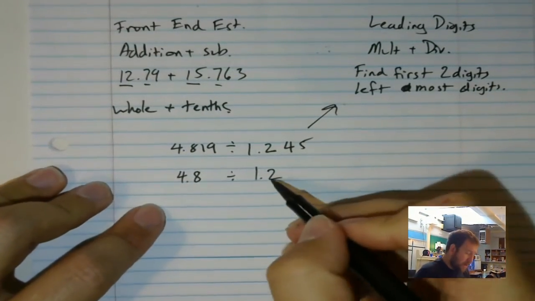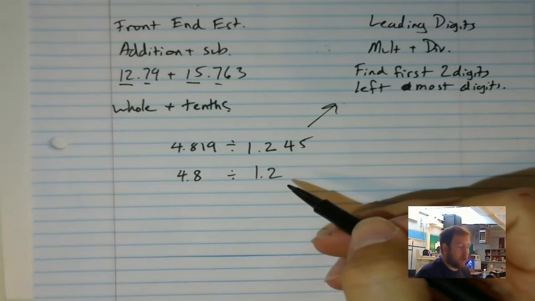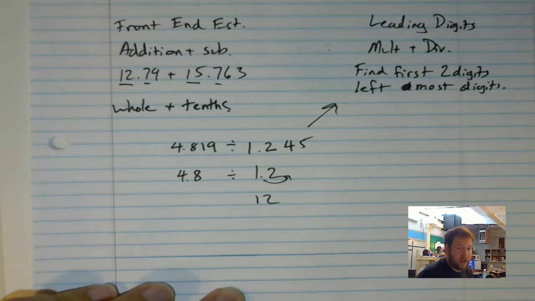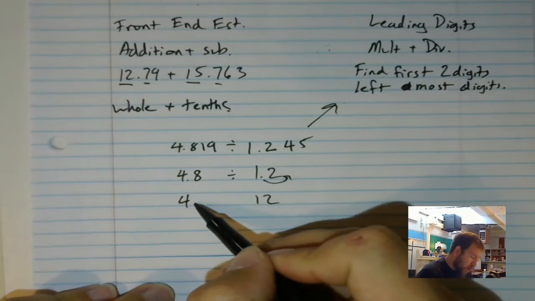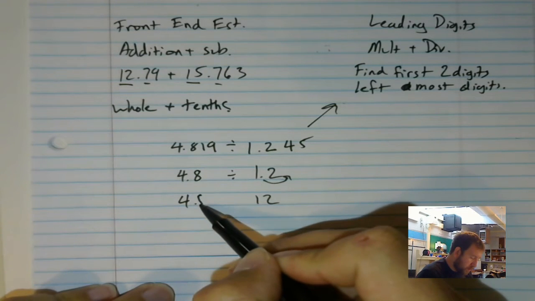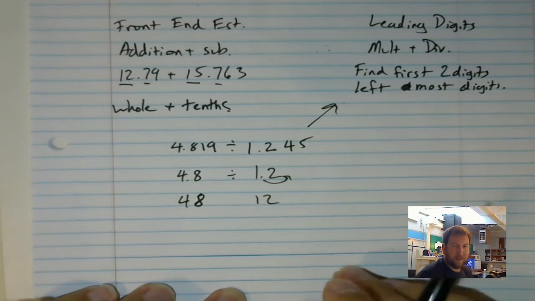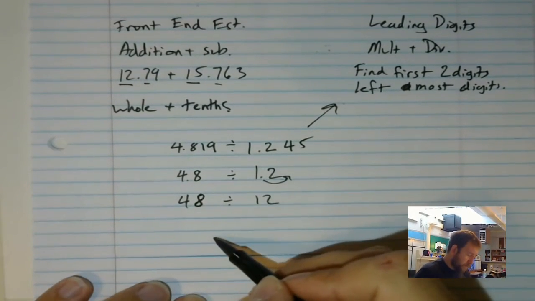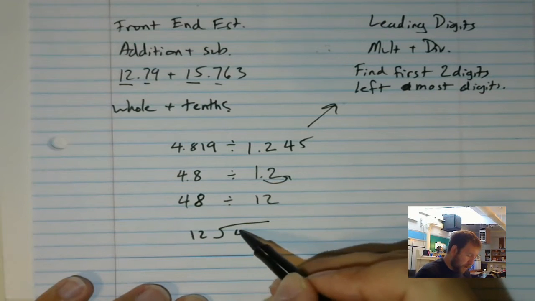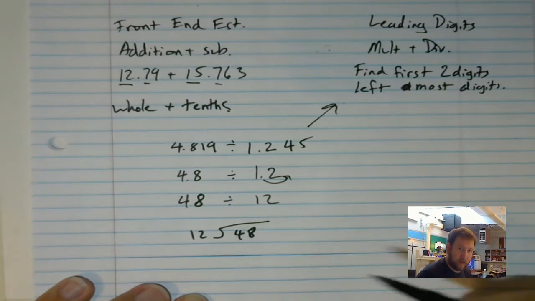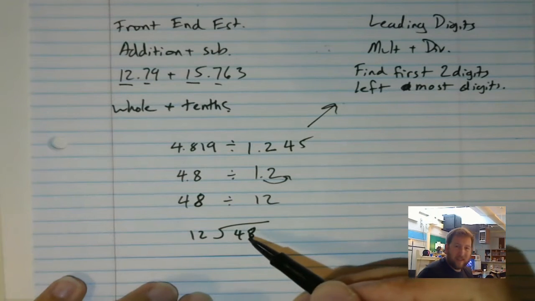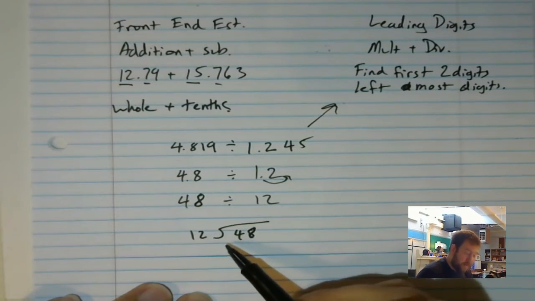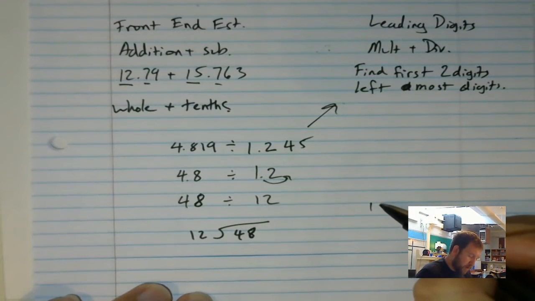Now again, I'm going to need to change my 1.2 into a whole number. So I'm going to slide my decimal point over 1, so I get 12. But if I do that, I need to do the same thing over here. So I end up with 48. See that sly move right there? Yeah, exactly. Now I can set it up. 12 divided into 48. Sorry, that was a terrible division. But this time it's going to be pretty easy. I'm not going to need to do a lot of steps, because I'm going to guess that 12 goes into 48 4 times. And I'm going to test it real quick.